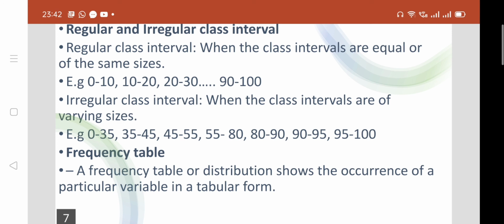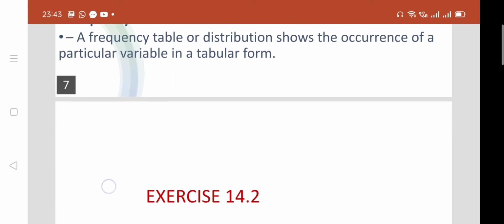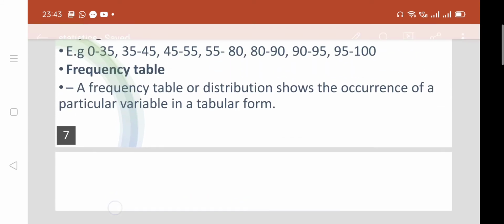Then we have the frequency table. When we arrange the data in grouped form, we get for each observation some frequency, and that tabular form is known as the frequency table. A frequency table or distribution shows the occurrence of a particular variable in tabular form. So now we have exercise 14.2 where we will do frequency